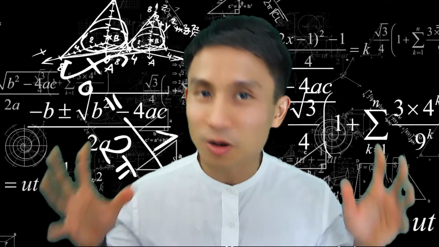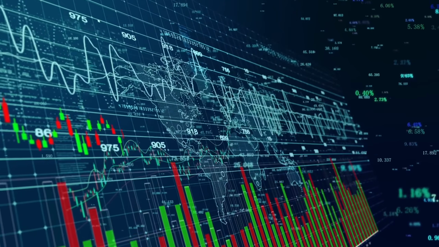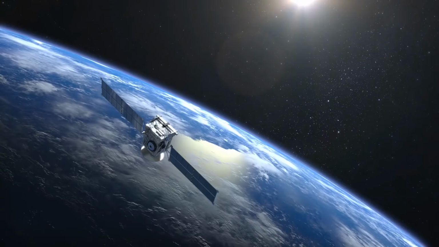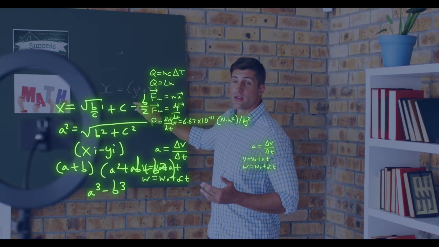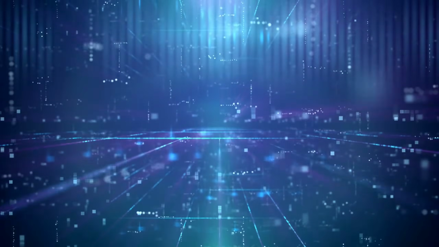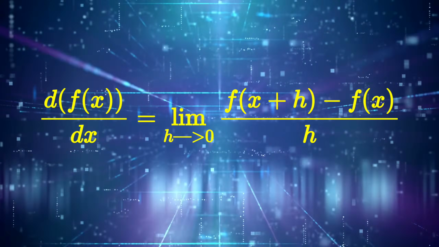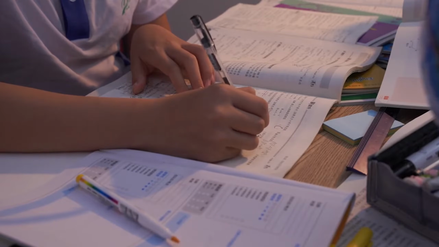What if I told you that the entire field of calculus, the math behind everything from rockets to stock markets, rests on one simple idea? An idea so powerful that it changed the whole world forever. Calculus is the language of change, and at its core is the first principle of differentiation. This principle is the foundation of all derivatives, and today we're going to explore who invented it, why it works, and how you can use it to solve problems.